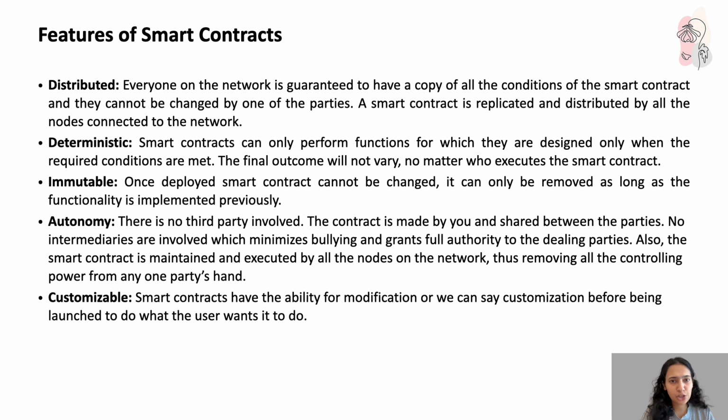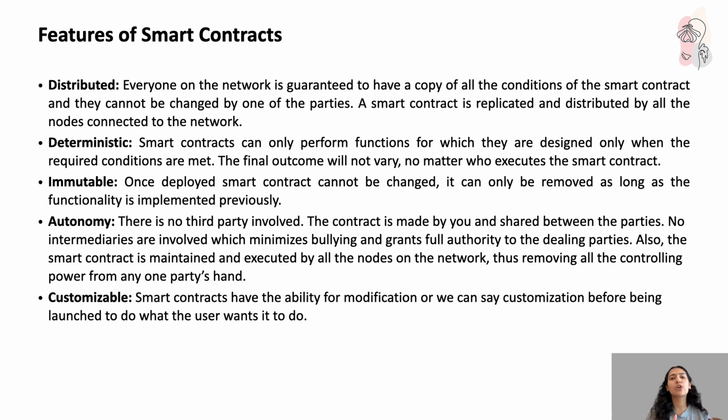Then we have some features of smart contracts. Distributed: everyone on the network is guaranteed to have a copy of all the conditions of the smart contract, and they cannot be changed by one of the parties. A smart contract is distributed by all the nodes connected to the network. Deterministic: if a condition is met, these are the steps that have to be sequentially followed, and you cannot change it.